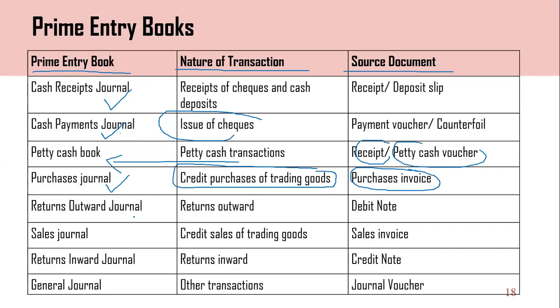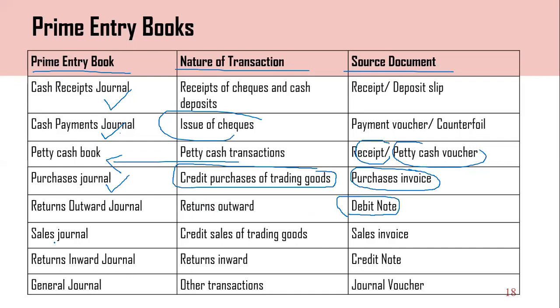So the return outward journal. If there is a return outward, we need to record it in the returns outward journal. As a source document, we can use a debit note.